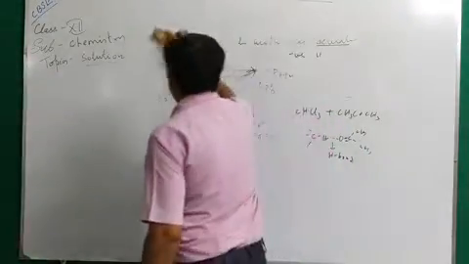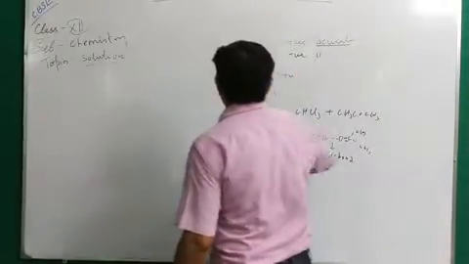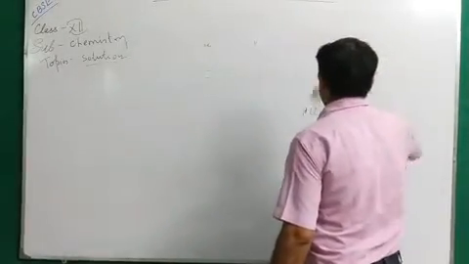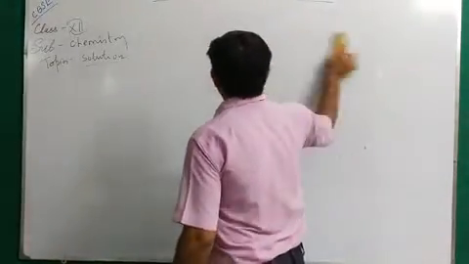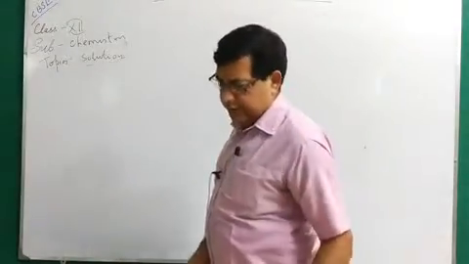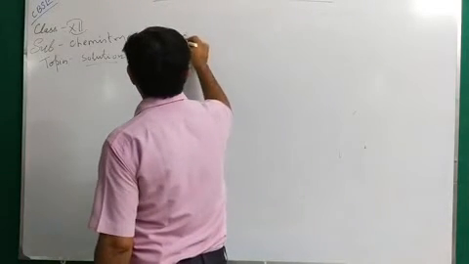The next point we have to discuss is the colligative property. What is the colligative property? This is very important in this chapter. Colligative property.